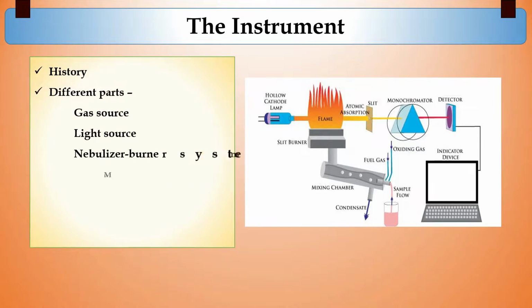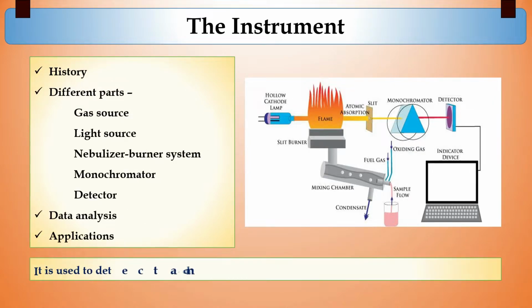Now this is the image of the instrument. You can see there are different parts of the instrument, starting from gas source, light source, the nebulizer burner system, monochromator, and detector. And this instrument is very sophisticated, that is used to detect and measure the concentration of various metals and semi-metals in liquid samples.